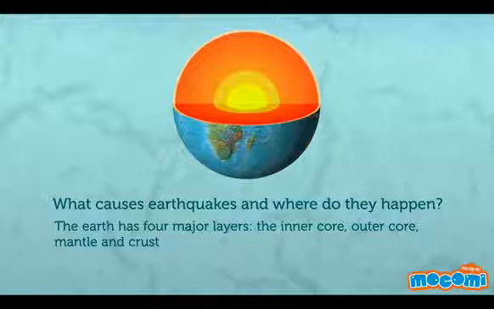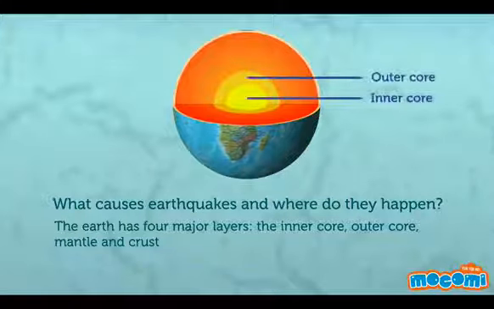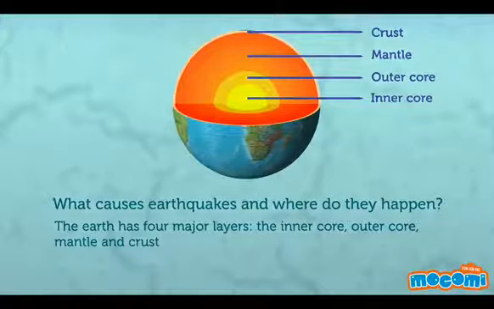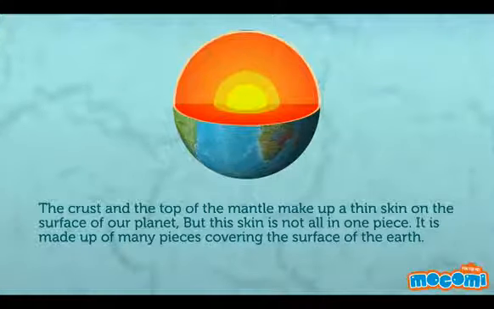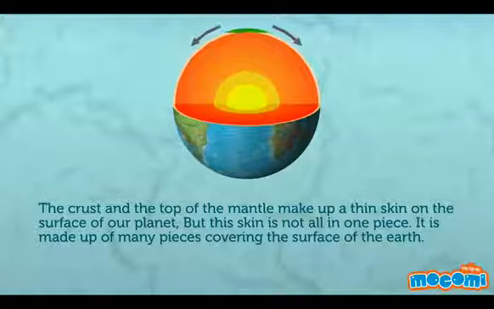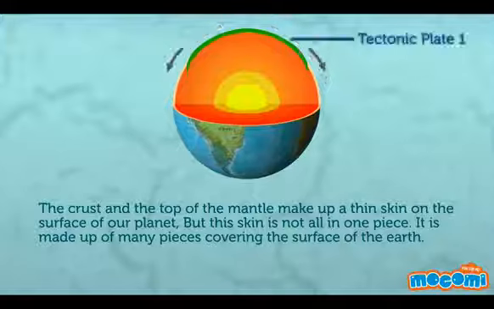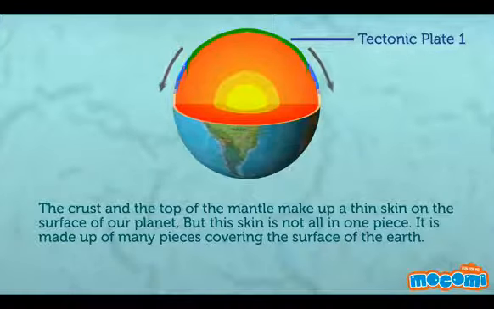What causes earthquakes and where do they happen? The Earth has four major layers: the inner core, outer core, mantle, and crust. The crust and the top of the mantle make up a thin skin on the surface of our planet. But this skin is not all in one piece. It is made up of many pieces covering the surface of the Earth.